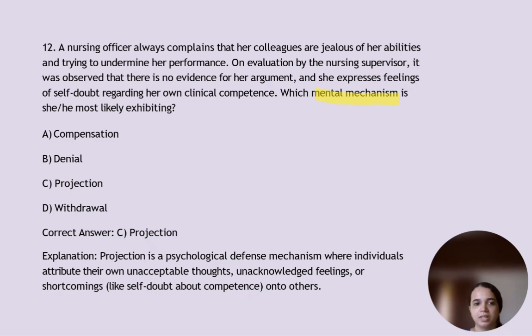It is option C, projection. Projection is a psychological defense mechanism where individuals attribute their own unacceptable thoughts, unacknowledged feelings or shortcomings, like self-doubt about competence, onto others. So option C, projection is the answer.